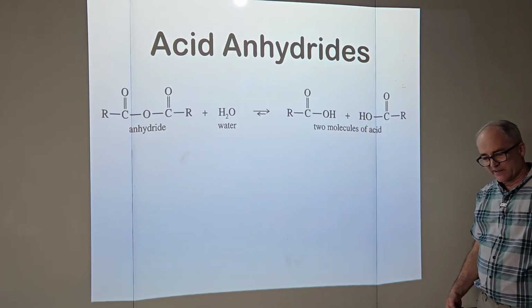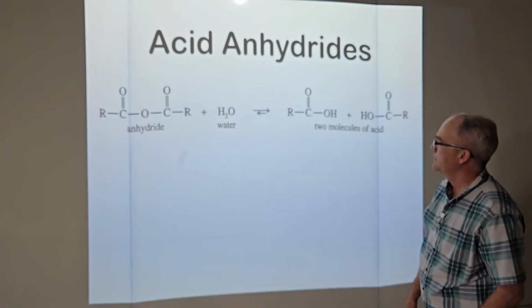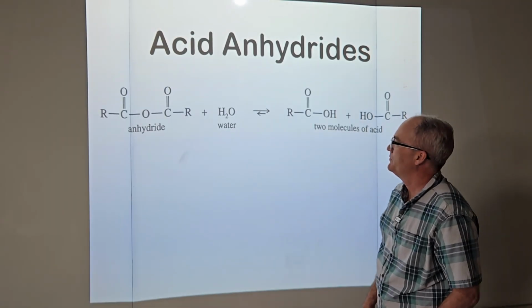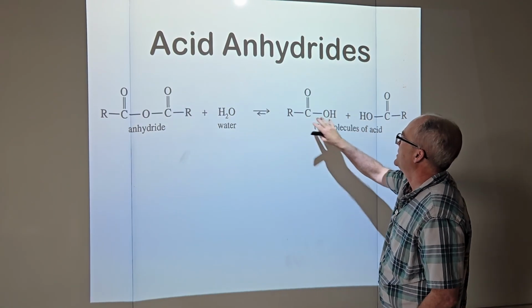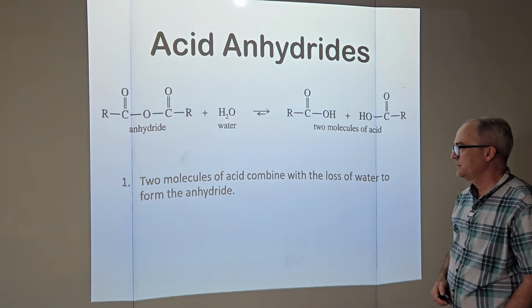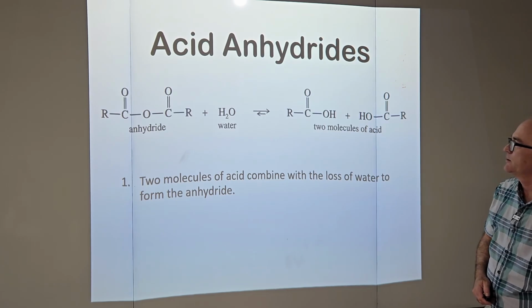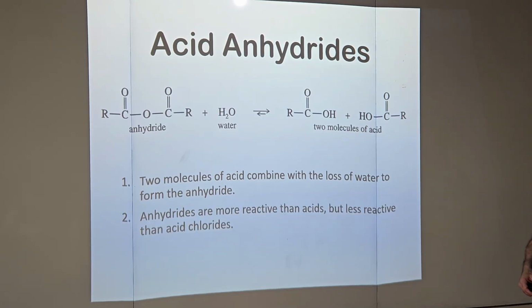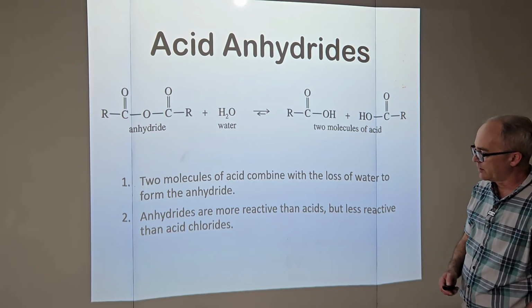So when we made aspirin in lab, we used acetic anhydride. Guess that's a common name. And I pointed out that if we had acetic acid and went this way, we'd take water out of it. Two molecules of acid combine with the loss of water to form the anhydride. Anhydrides are more reactive than acids, but less reactive than acid chlorides.